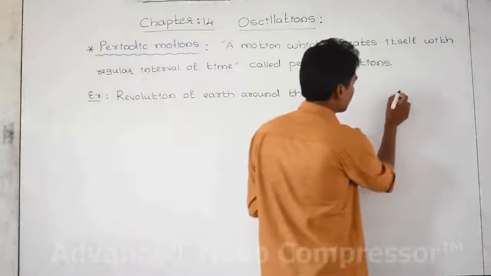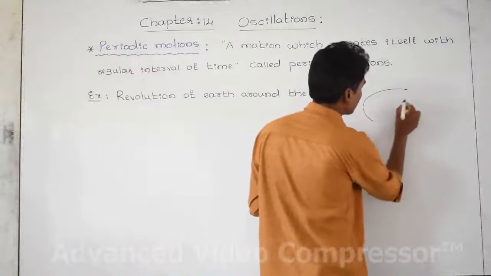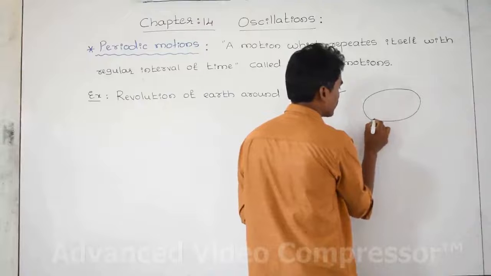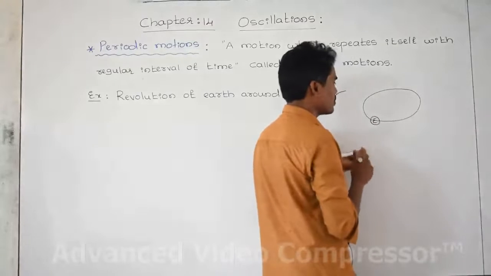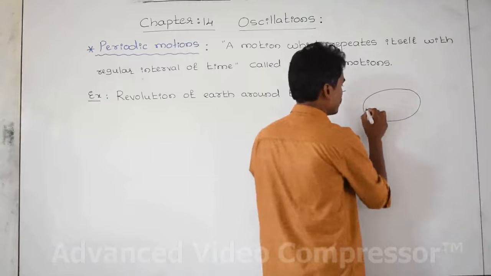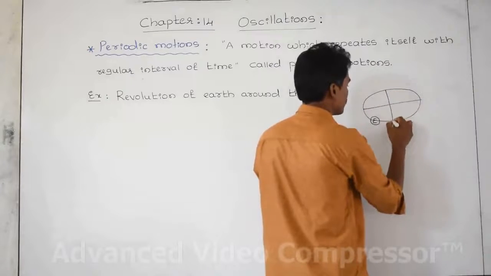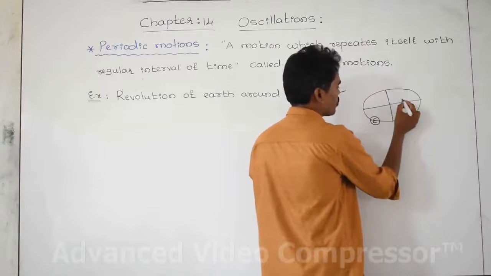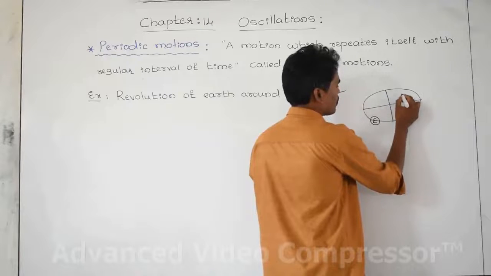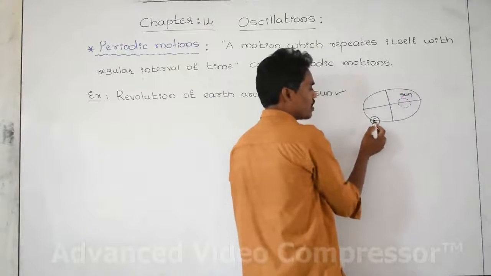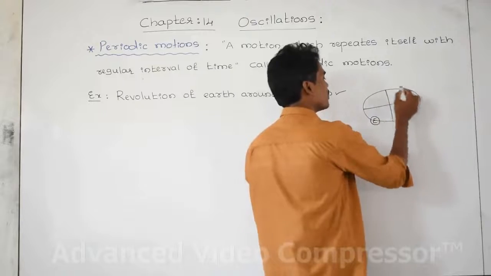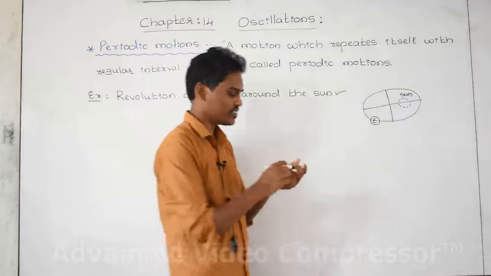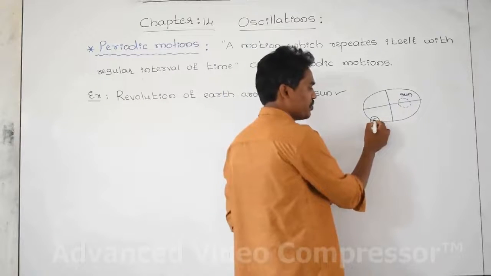Let us take an elliptical path in which the earth is revolving around the sun. This is the earth and this is the position of the sun. This is the major axis, this is the minor axis, and here is the position of the sun. Now the earth is taking a revolution around the sun. Imagine that from this point the earth started its journey.